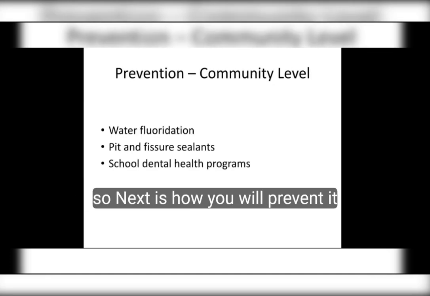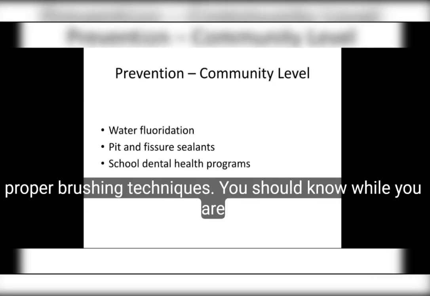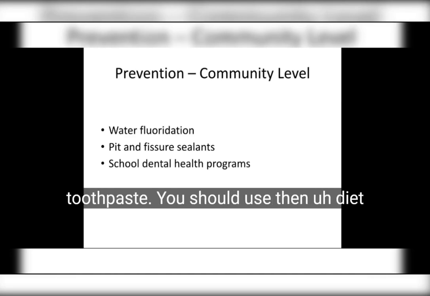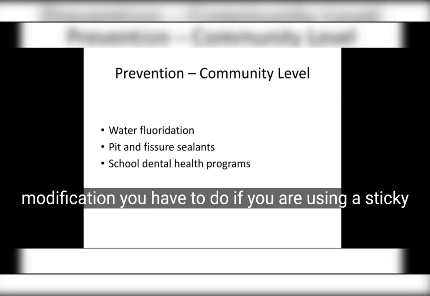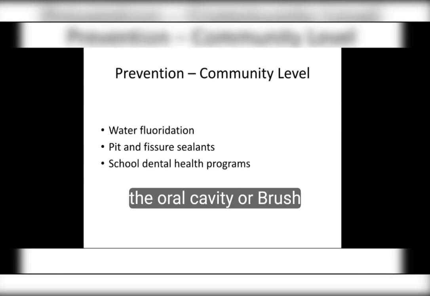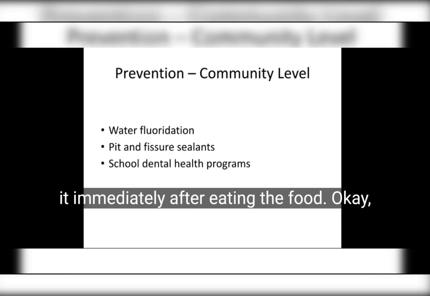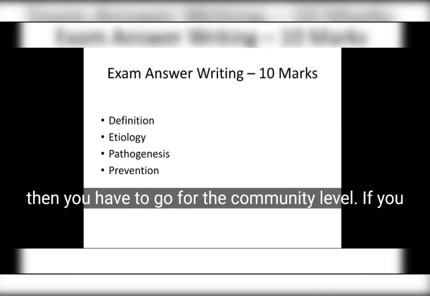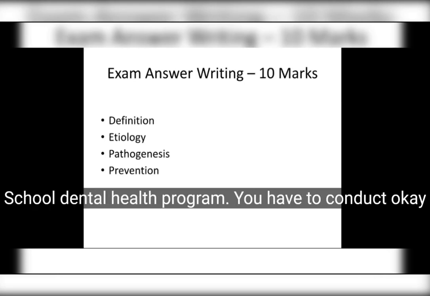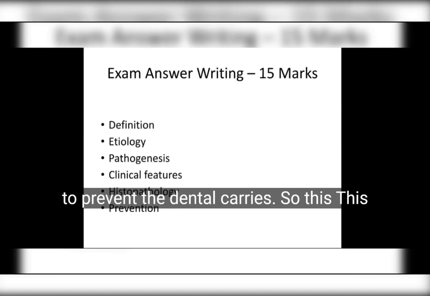So next, how you will prevent it. You should know proper brushing techniques while brushing. Then you should use fluoride toothpaste, then do diet modification. If you are eating sticky food, you have to gargle the oral cavity or brush immediately after eating. Then at the community level, for prevention you have to do water fluoridation and pit and fissure sealants, and conduct school dental health programs to prevent dental caries.